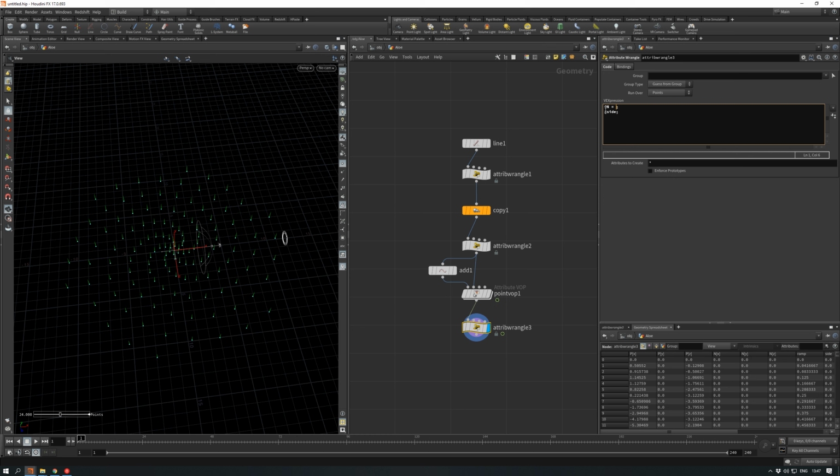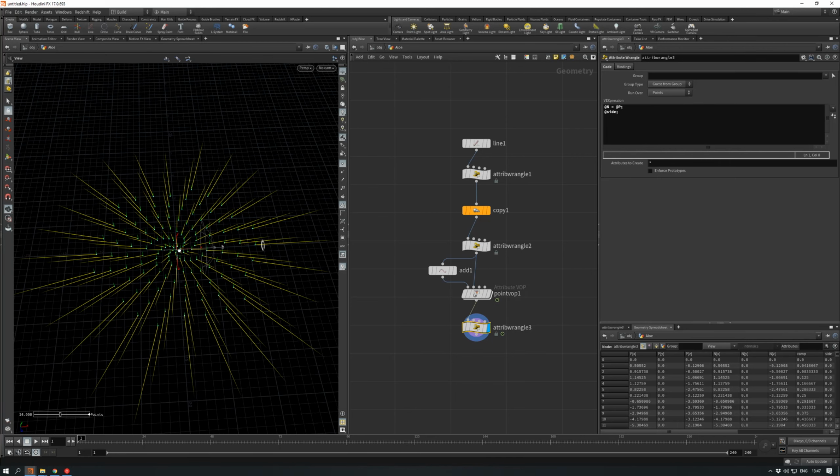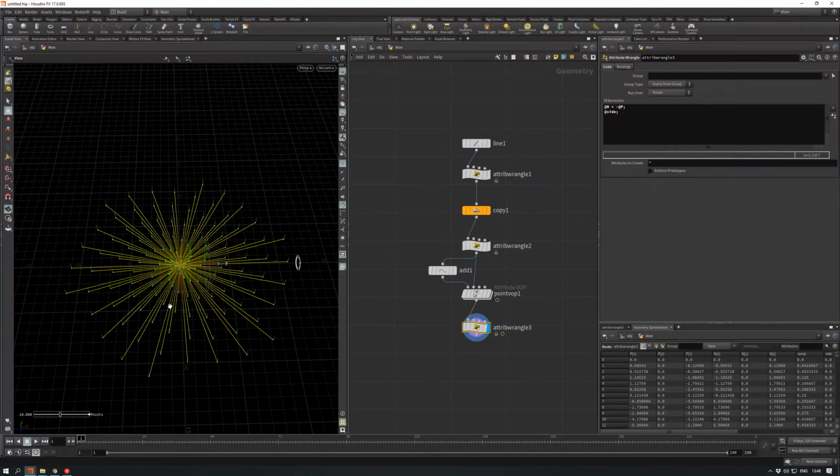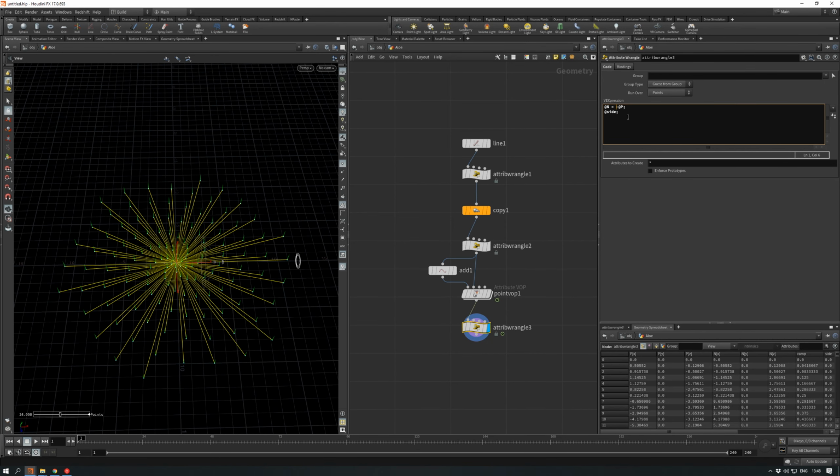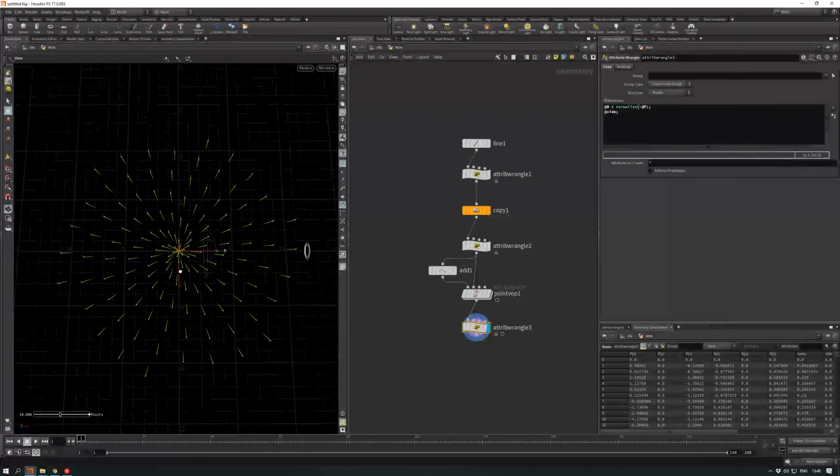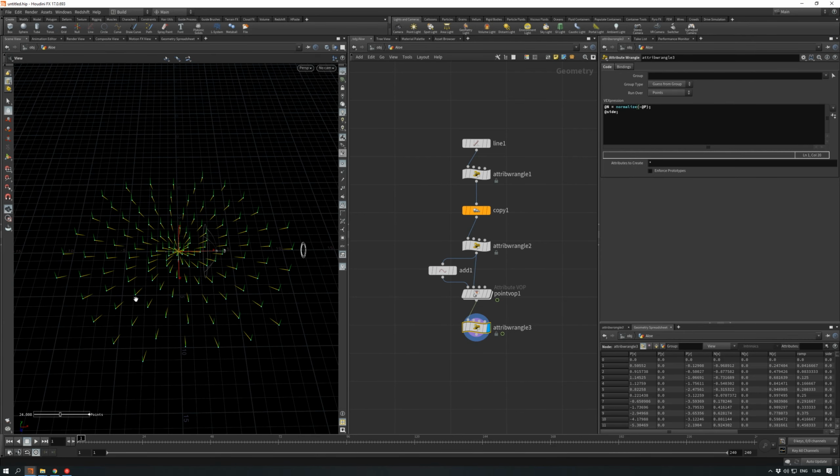Okay, we need to set some values here on our normal, and it's going to work like that. We are going to use our P position as normals. I want to invert them towards our center, and of course I want to normalize them, because normals must be normalized, because we are going to use them as directions to orient our leaves.